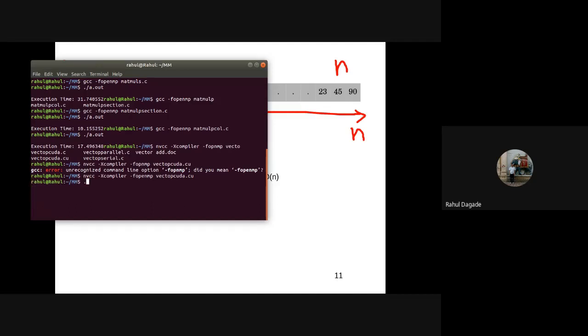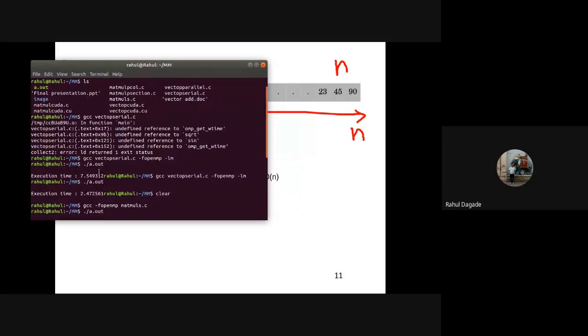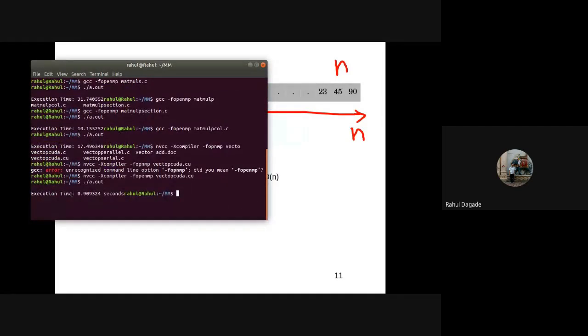Now let us run it. See, in just 0.9 seconds, it has completed the task. Do you remember how much time the task took? The serial computation was done in 7 seconds. The parallel computation was done in 2.4 seconds. The GPU computation is done in just 0.9 seconds. See the improvement in performance. All right. So this is how you can improve the performance using CUDA.